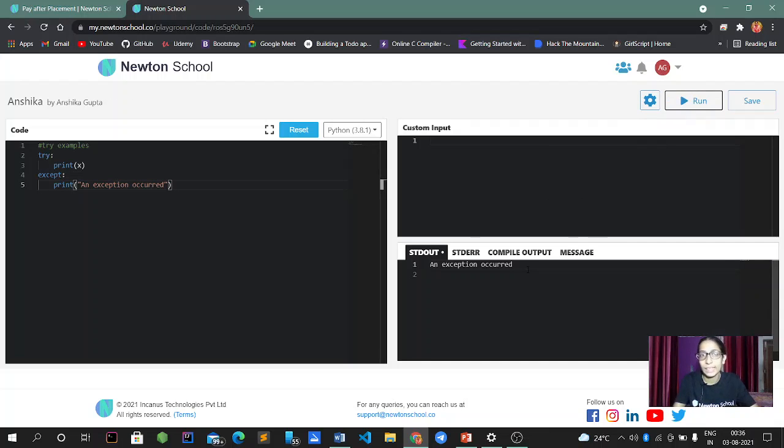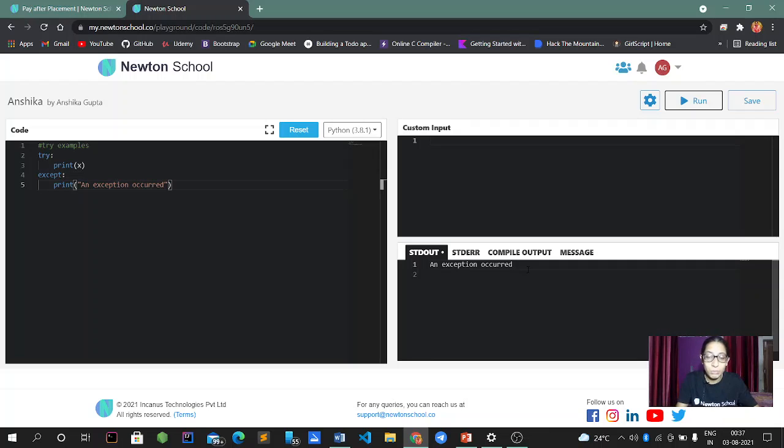In this it will try to print the value of x. Since the block raises an error, the except block will be executed. Without the try block, the program will crash and raise a name error, saying x is not defined.